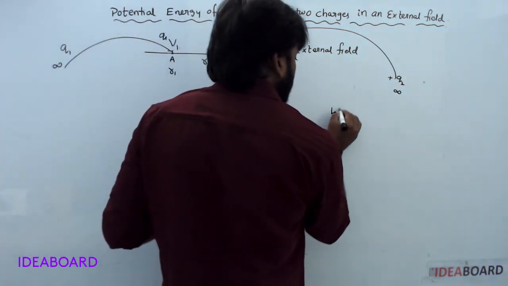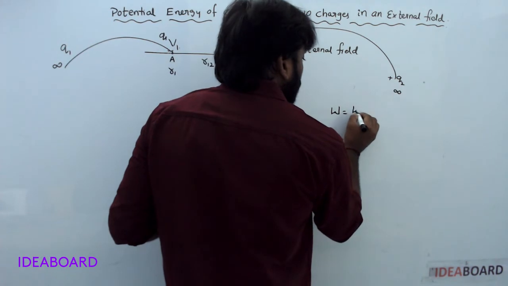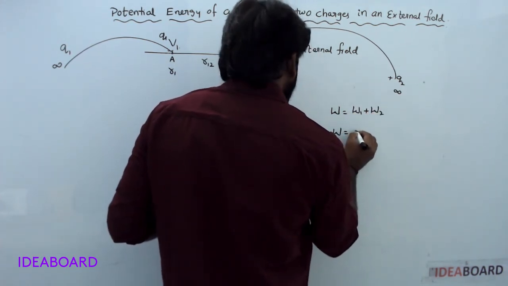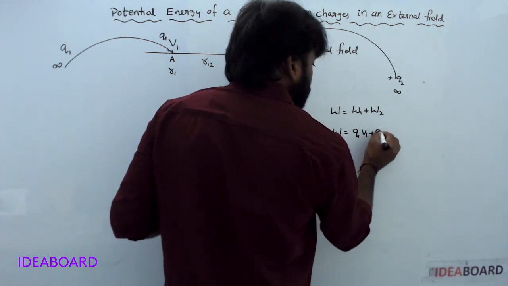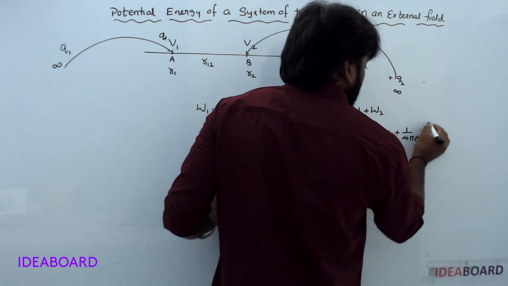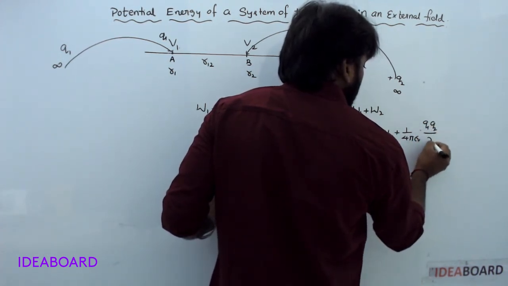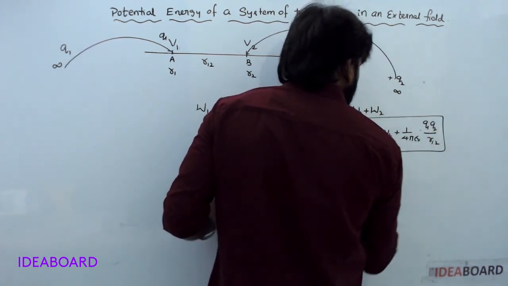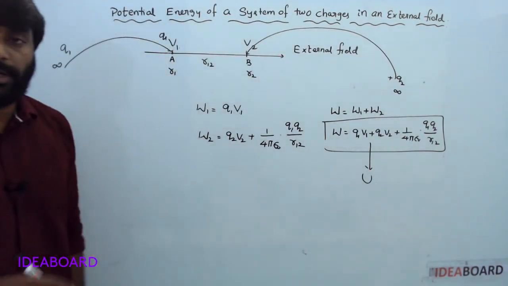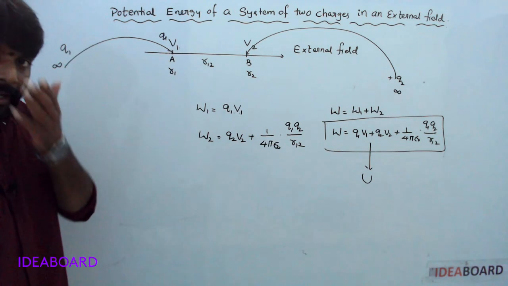Total work done is W1 plus W2. So work done is equal to Q1 V1 plus Q2 V2 plus 1 by 4 pi epsilon naught Q1 Q2 by R12. This total work done is stored in the form of potential energy.